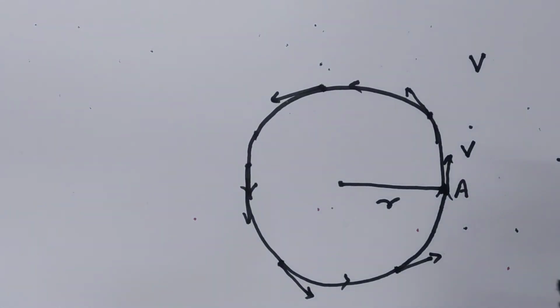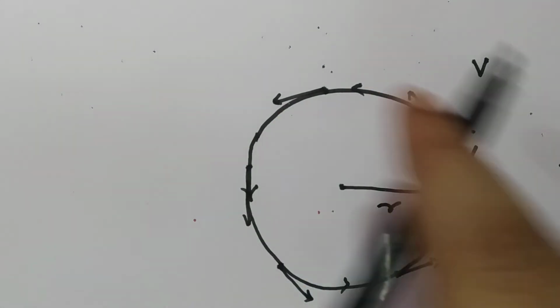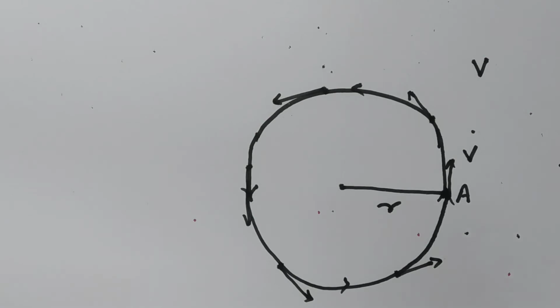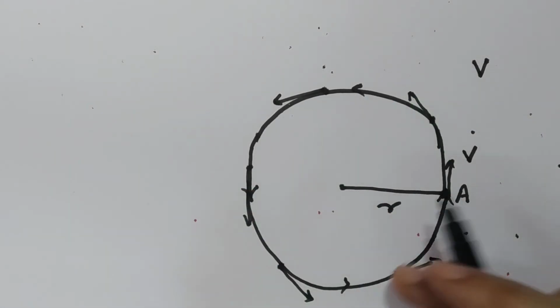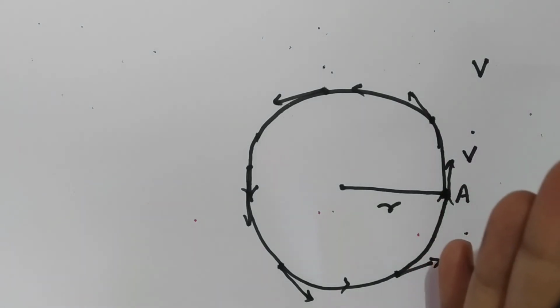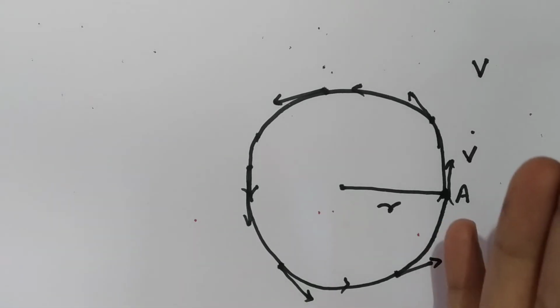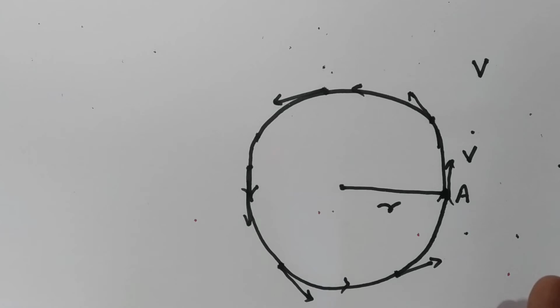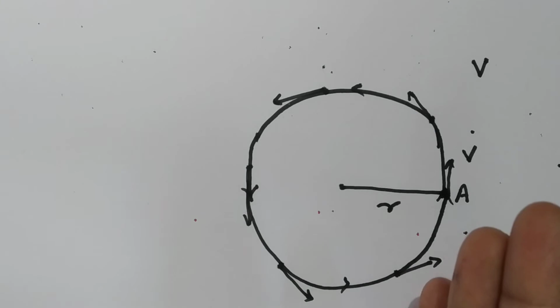If the concept is not understood, what is the direction of linear velocity? For that, do one practical experiment. Take a stone, tie it with a string and rotate it in a horizontal circle. Once the stone gets constant speed and starts rotating in a horizontal circle, cut the string. Suppose at the particular point A, you have cut the rope.